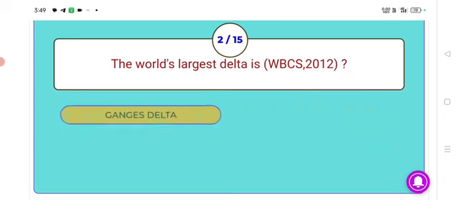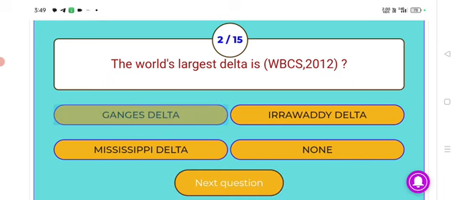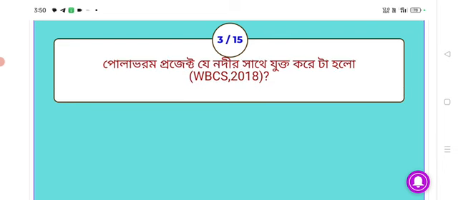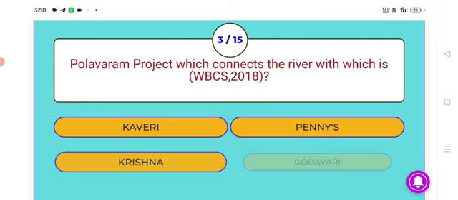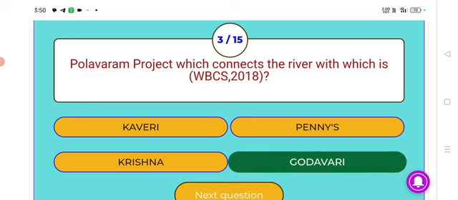Next, the world's largest delta is? Answer, Ganges Delta. The world's largest delta is Ganges Delta. Next, Polavaram project which connects the river with which is? Answer, Godavari. Polavaram project which connects the river Godavari.